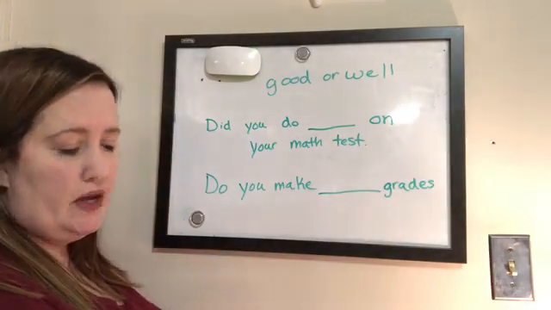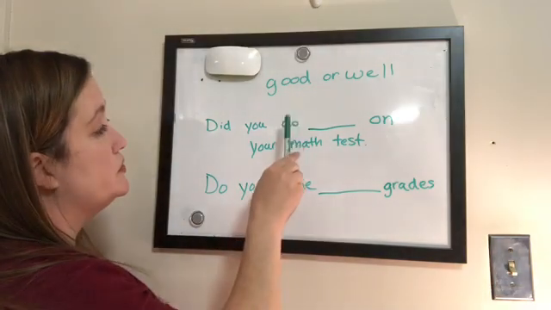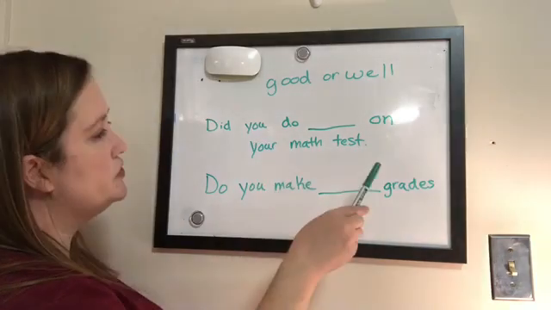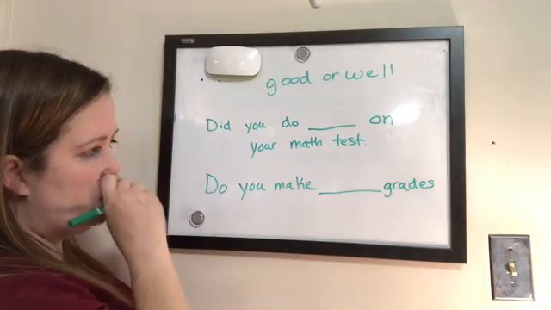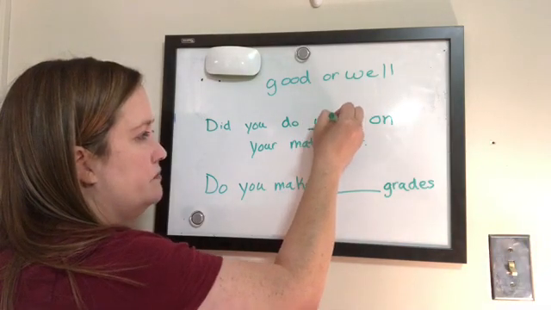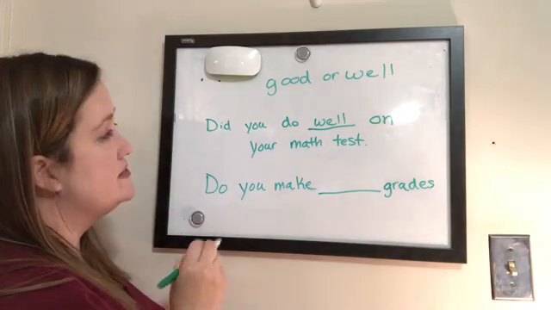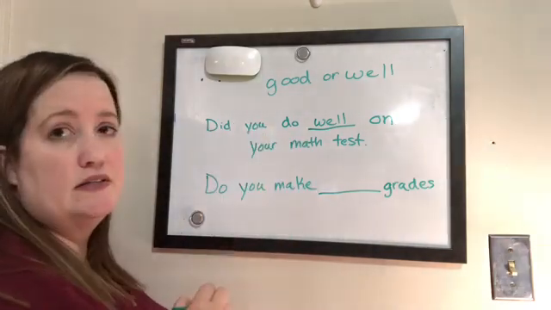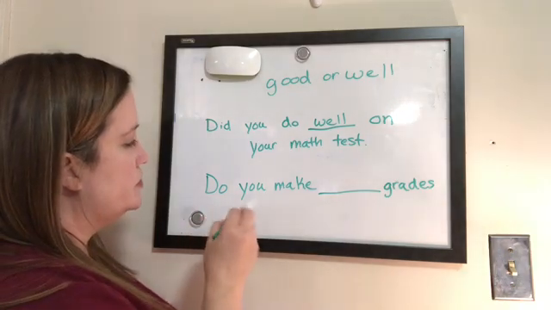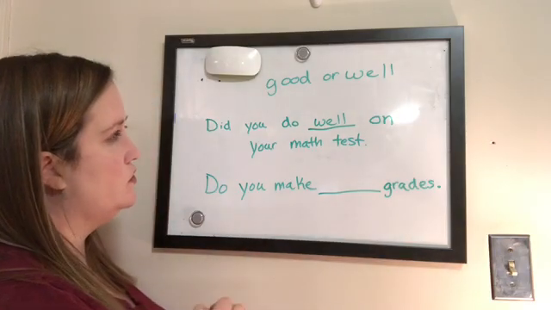Awesome. Okay, did you do good on your math test, or did you do well on your math test? The correct answer is well, because well is how something is done, how they did on the math test. And do you make blank grades? Do you make good grades, or do you make well grades?